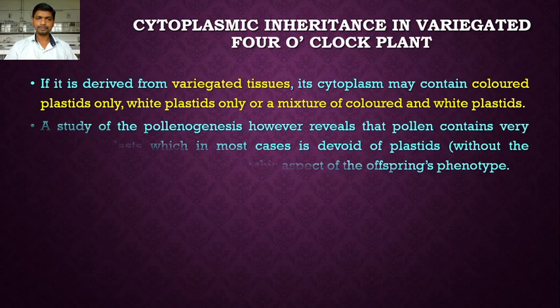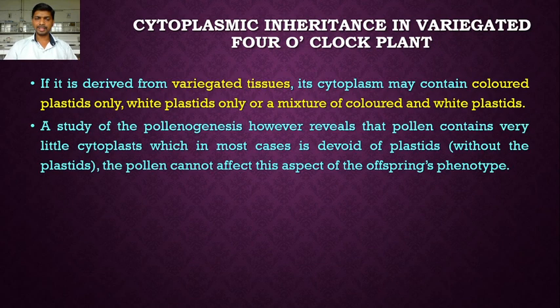Okay. A study of pollenogenesis, that is the formation of the pollen grain, however, revealed that pollen contains very little cytoplasm, which in most cases is devoid of plastid, that is, it is without plastid. The pollen cannot affect this aspect of the offspring's phenotype.